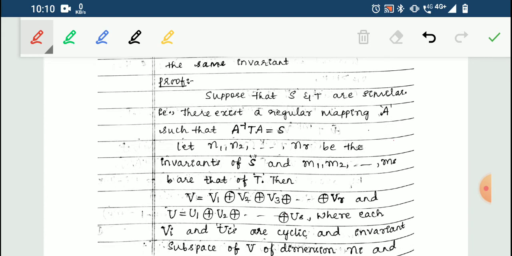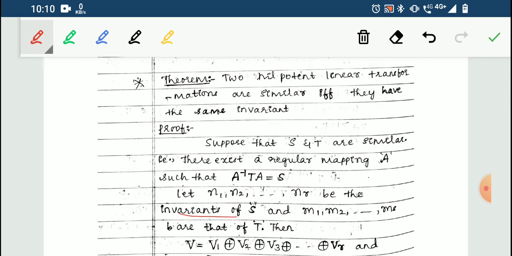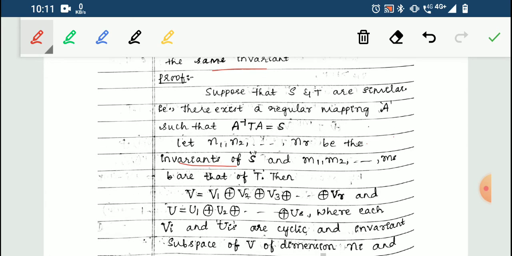So now let N1, N2, Nr be the invariants of S. First we will have to prove that if two linear transformations are similar, then they have the same invariants. So we will take two different invariants and show these two are the same. Then in the next step we are taking the same invariants and showing the transformations should be similar. The nilpotent linear transformations should be similar for two different transformations.